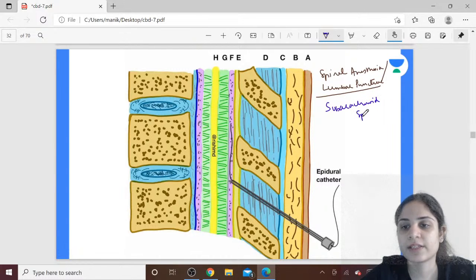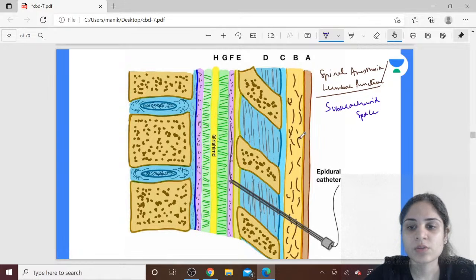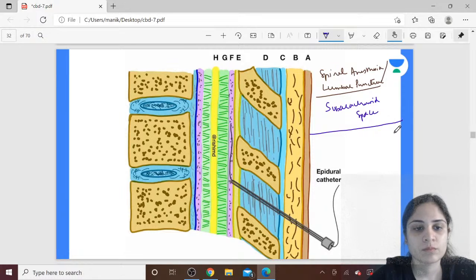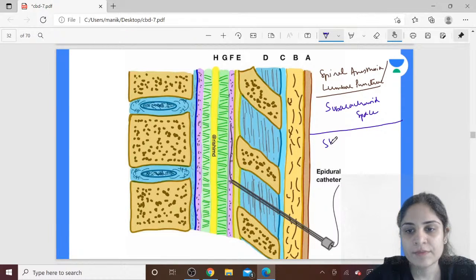It's the subarachnoid space. Okay, so what are the layers that you have to cross to reach the subarachnoid space? Anyone? So you have the skin, you have the subcutaneous tissue, then you start off with the ligaments. You will have the supraspinous ligament, which is the ligament present over the spinous processes.